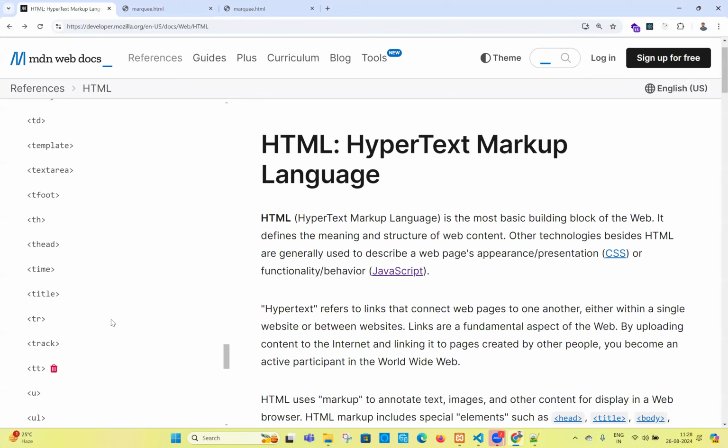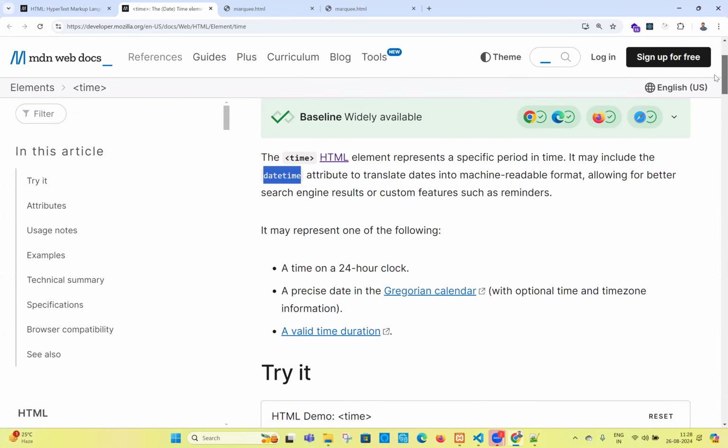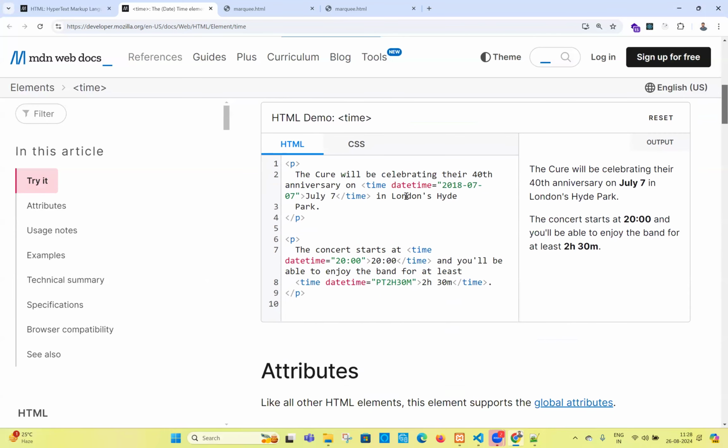If you want, you can click this and read it. Can you go and check what they are saying? The time HTML element represents a specific period of time. It may include the datetime attribute also. Of course, we have to include the datetime attribute also for this. What is the datetime attribute? We can see this is the date time.